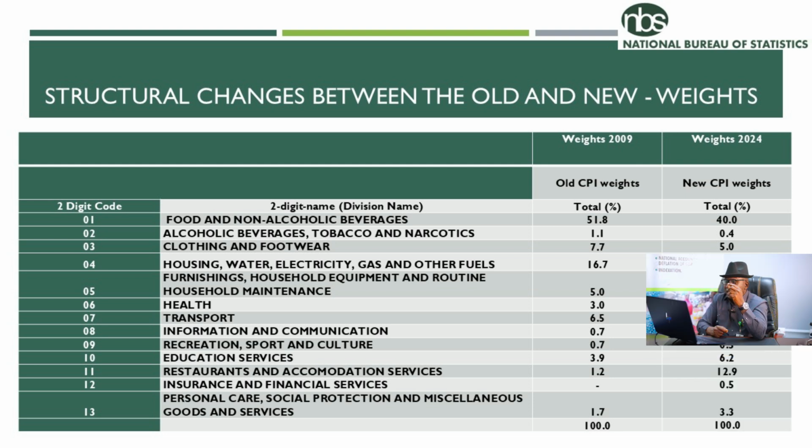Also, on division 11, when we have restaurant and accommodation, that was a huge shift from 1.2 to 12.9. Apart from an inclusion of meals away from home, that accommodation service here also includes the expenditure of Nigerians and people living in Nigeria on hostels. The money we spend on accommodating our students in schools from the lowest level to the highest level is part of this expenditure. So that explains why we have a huge shift in that division.